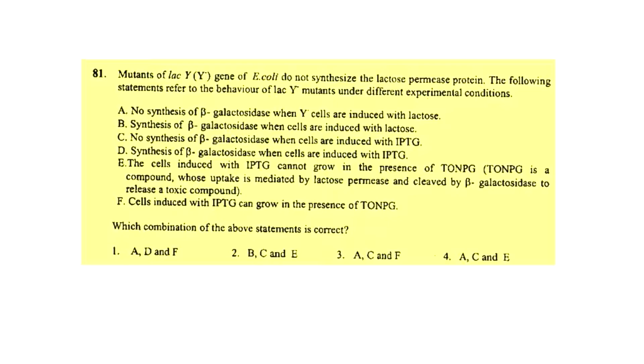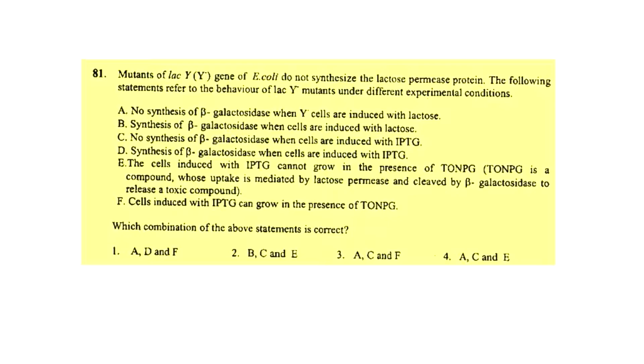Now let's look at the D option. Synthesis of beta galactosidase when cells are induced with IPTG. Now this is true because this is just the opposite of the C option. In the presence of IPTG, the lac operon will be induced and beta galactosidase enzyme will be synthesized.